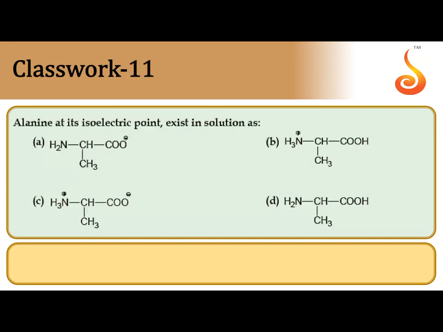Alanine at its isoelectric point exists as what? Any amino acid at its isoelectric point can exist as a Zwitter ion, an inner salt. That's why it won't migrate to any pole during electrolysis. For alanine, in place of R you take CH3. CH3, CH, NH2, COOH. This is alanine, chiral. Now at the isoelectric point, transfer of proton takes place, and we get NH3 plus and COO minus. So the correct answer is C.